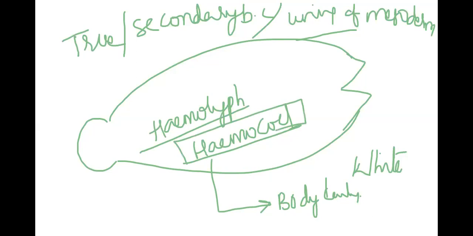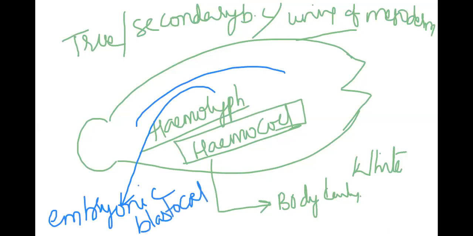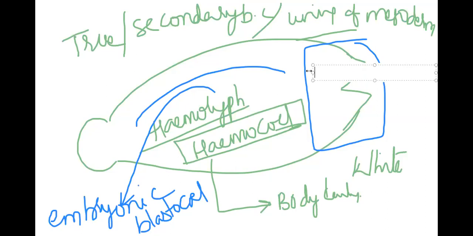Okay, so what's the news? How is it related to coelom? That's what we are talking about. This is not lined by mesodermal layers. That means this is embryonic blastocoel. We know that those who have embryonic blastocoel, we say that as false body cavity. So why don't you join them in pseudocoelomata? No. Actually, true body cavity is located in the reproductive and excretory organs. That means they have a personal exception here.